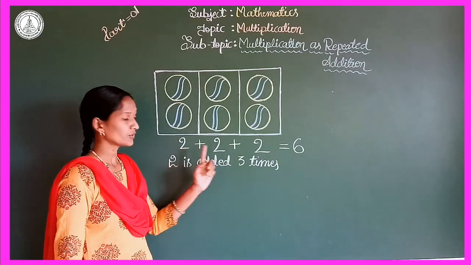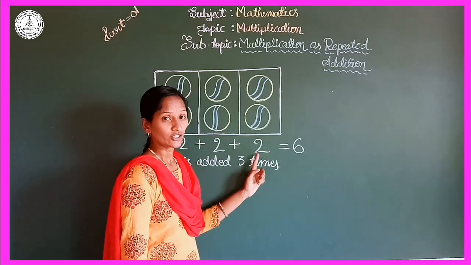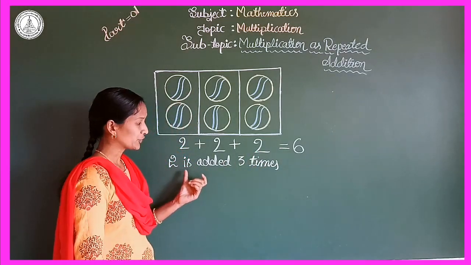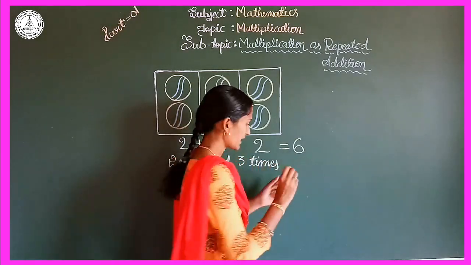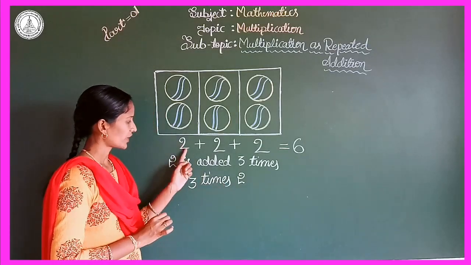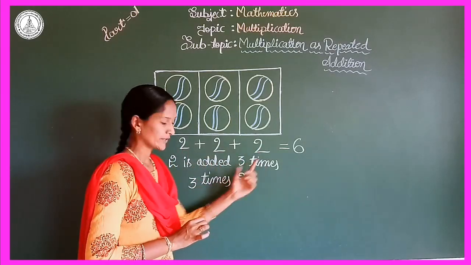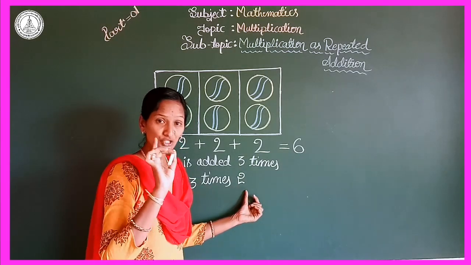Here the first set is 2, the second set is also 2, and the third set is also 2. So we added 2 three times and finally we get 6. So it is 3 times 2. So 1 time, 2 times and 3 times. This is 3 times we write the same number, that is 2.